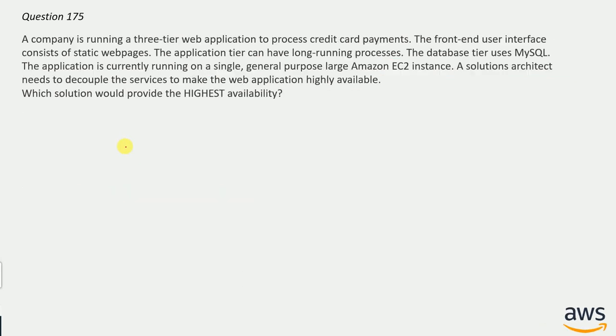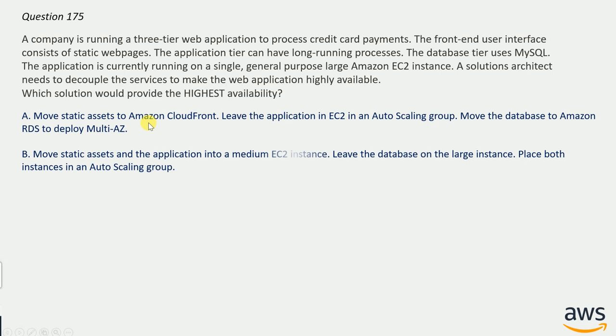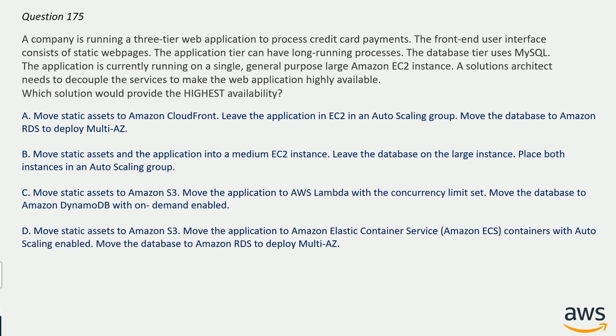And now question number 175. A company is running a 3-tier web application to process credit card payments. The front-end user interface consists of static web pages. The application tier can have long-running processes. The database tier uses MySQL. The application is currently running on a single general-purpose large Amazon EC2 instance. A solution architect needs to decouple the service to make the web application highly available. Which solution would provide the highest availability? And here are the options. You can take the time to guess the answer.